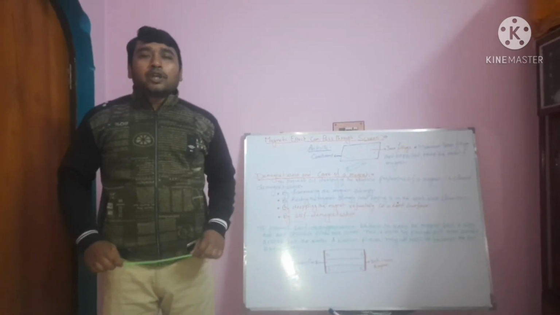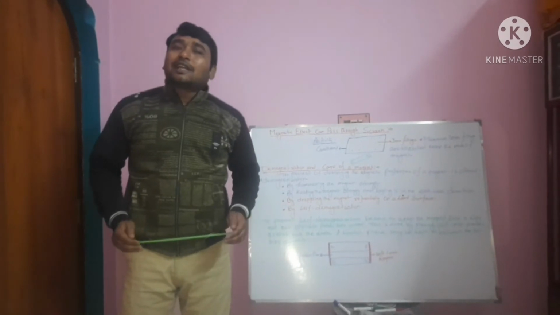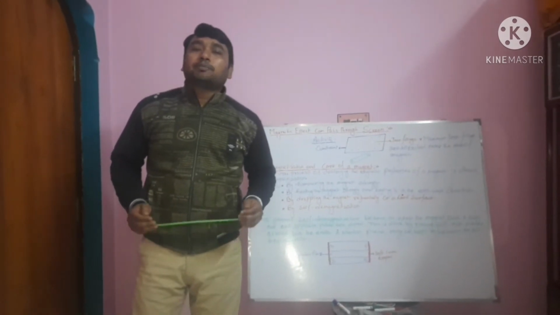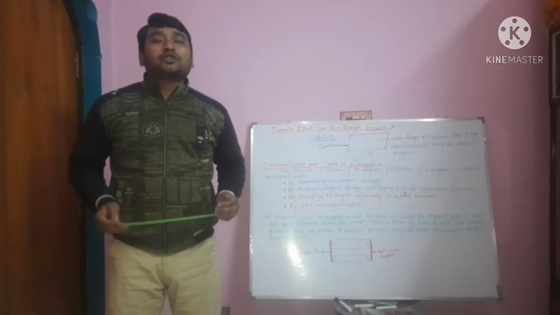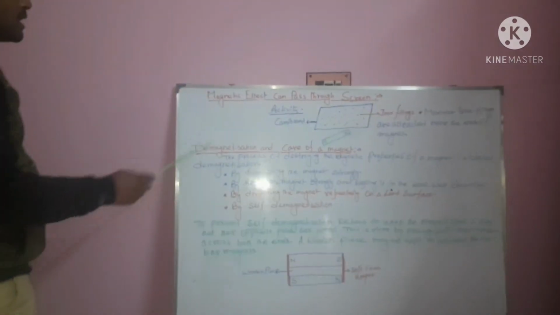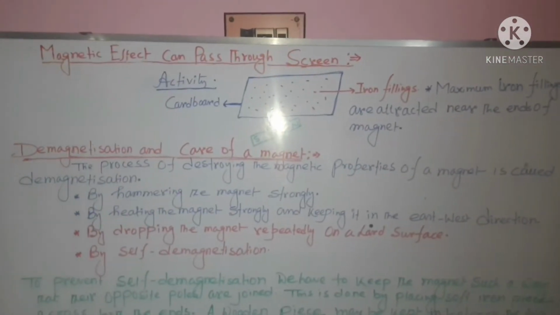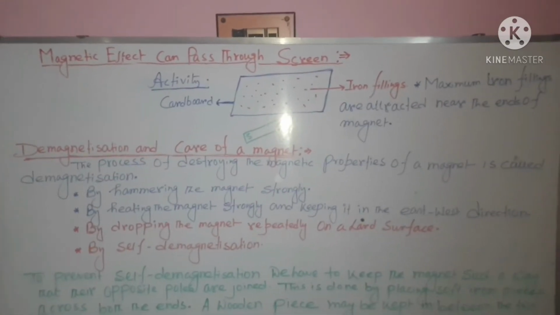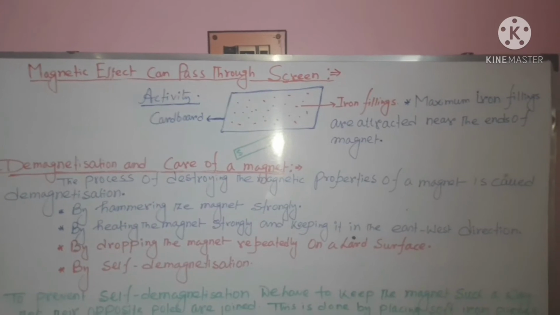Now today we would like to discuss that the magnetic property can pass through a screen. See the board. The magnetic effect can pass through a screen. So how can you prove this? To prove this, you can perform an activity.